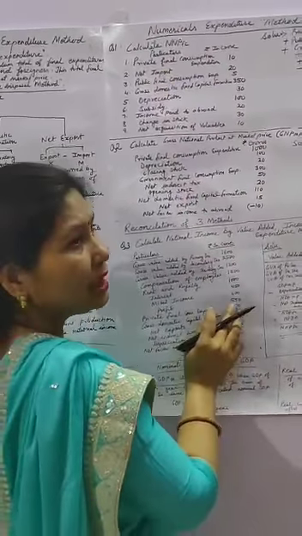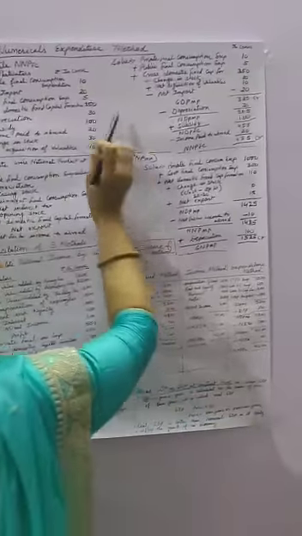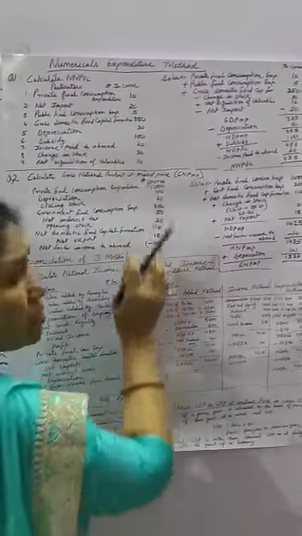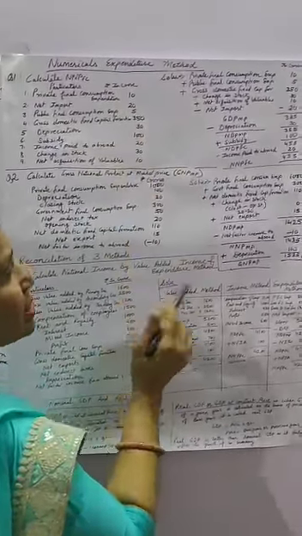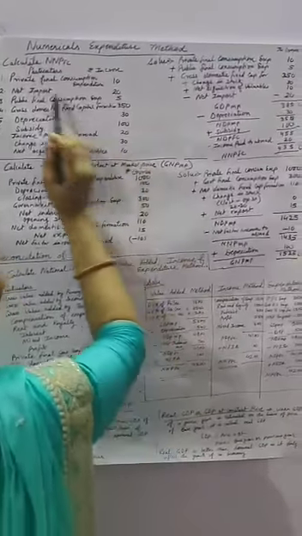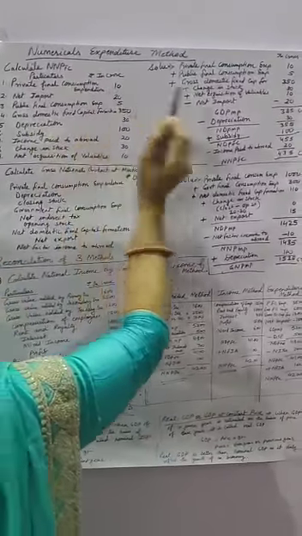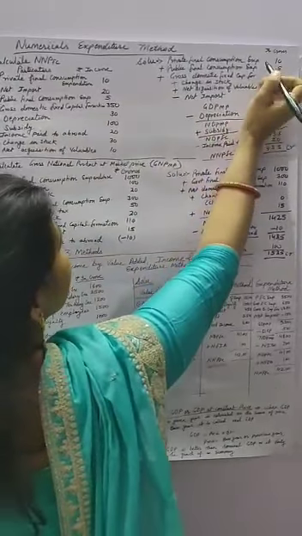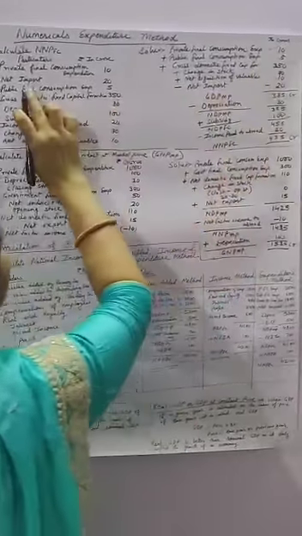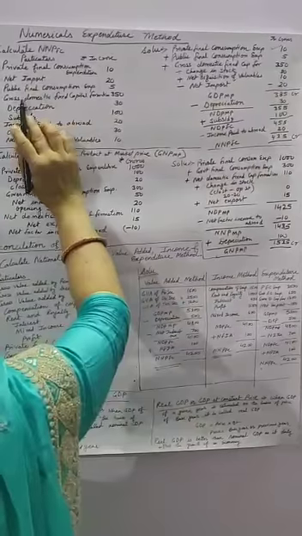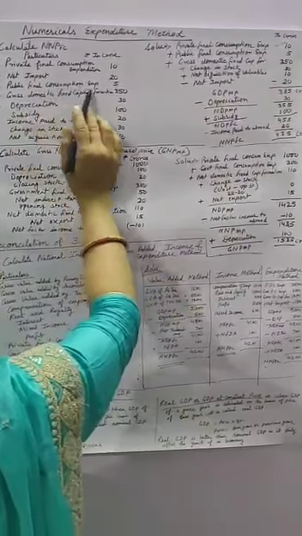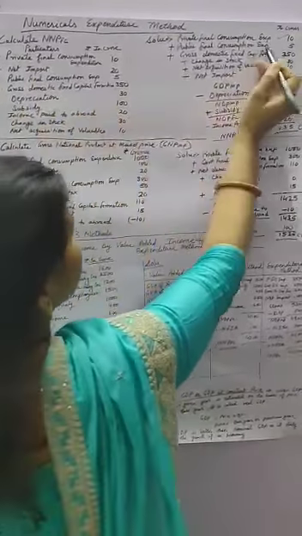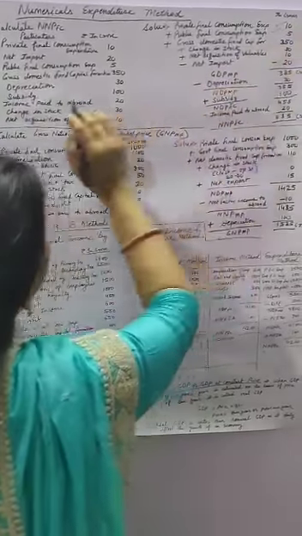So how can you calculate national income by expenditure? As I have already told you, first you take the expenditures of all four sectors. First of all, private final consumption expenditure is given, so I am taking private final consumption expenditure. Second, public final consumption expenditure is given, so I take that also.